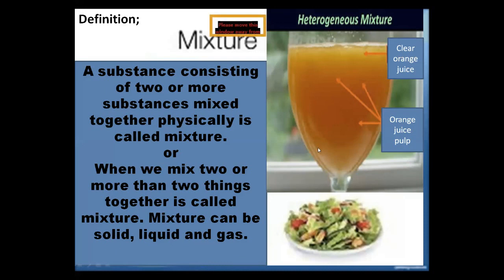In this picture, there is orange juice. When we add the pulp to the orange juice, we make a glass of orange juice. In some parts of the glass we can see the clear orange juice, and in some places we see the orange juice pulp. So is it homogeneous? No, it is not homogeneous, because in a homogeneous mixture the solute is equally distributed throughout the liquid. So orange juice is an example of a mixture.